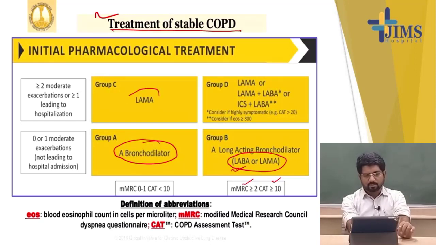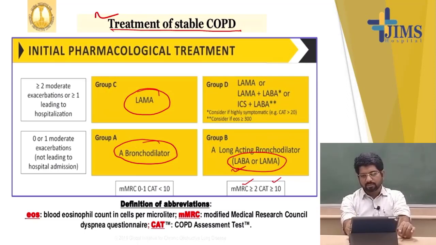Now come to group C. There is a long-acting anticholinergic, either in the form of ipratropium or glycopyrronium. But here, if the post bronchodilator FEV1 is less than 50% and there is a chance of frequent exacerbation, we can use an inhaled corticosteroid along with the LAMA.